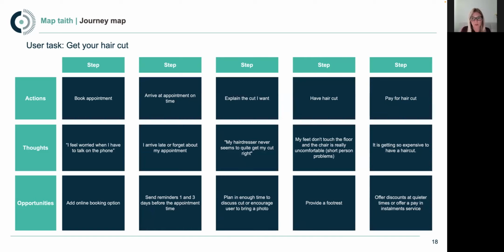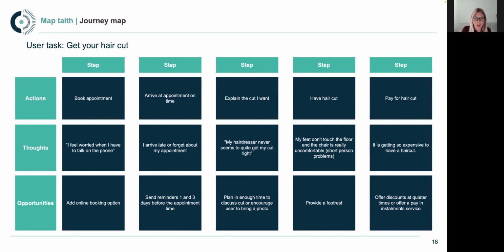So for example, here where you're getting your haircut, we could literally add in the interactions where you are also having your hair washed. And as Lee mentioned before, you could go a little bit earlier, where you're just noticing that you need a haircut and researching hairdressers. You could even go a little bit further towards the end of that journey, where you include how you interact with your customers after the service, maybe to get feedback on those kinds of things. So you could go into a lot more detail if you wanted to.